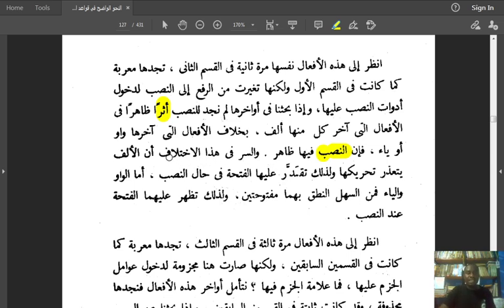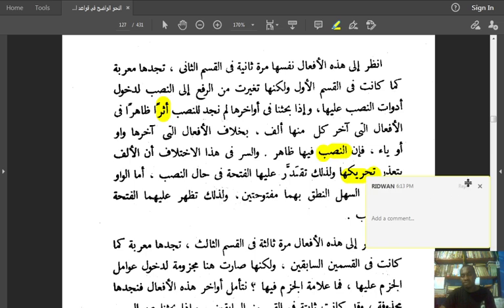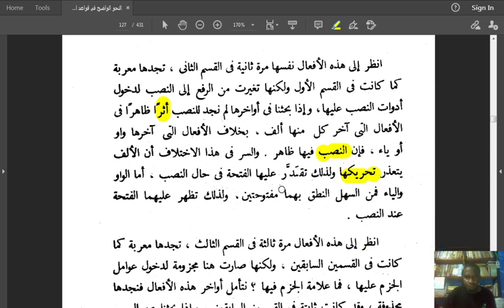وَالسِّرُّ فِي هَذَا الْإِخْتِلَافِ, and the secret in these differences is that the alif يتعذر تحريكها, vowelization of alif is impossible. Tahriq is vowelization, giving vowels to something. That is what we call tahriq. ولذلك تقدر عليها الفتحة في حال النصب. And so due to that, when it's supposed to take fatha, the fatha is hidden.